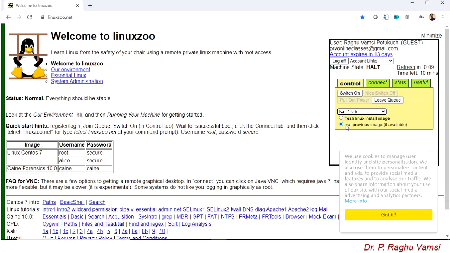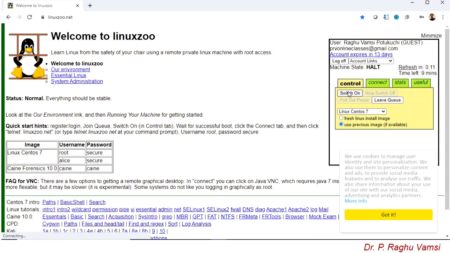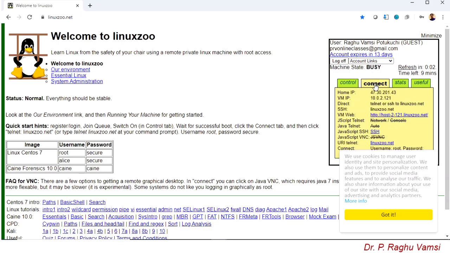Here two options are there: fresh Linux install image, and use previous image if available. Fresh Linux install image means, since this is the first time I'm doing this Linux image, click here fresh Linux install image. From the second time onwards, whenever I log in and want to practice, then you use previous image if available. Then once you do this, click on switch on, so it will go to connect.